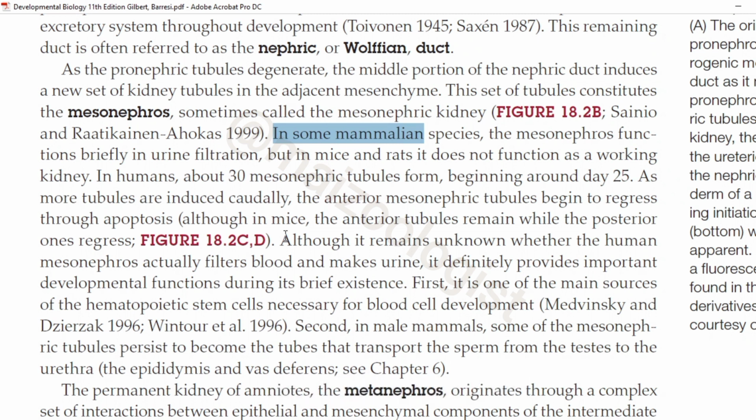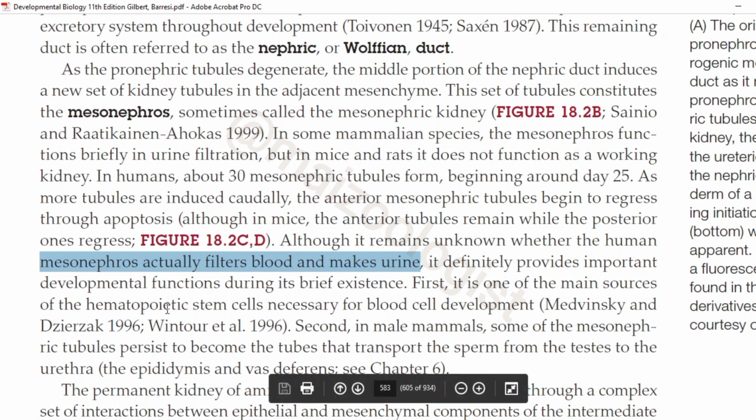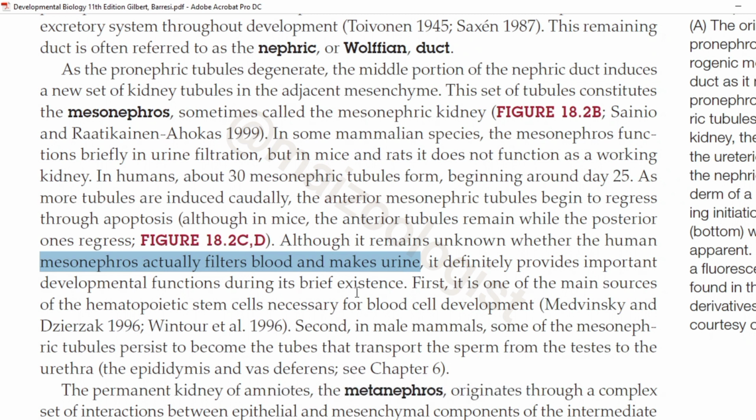Although it remains unknown whether human mesonephros actually filter blood and make urine, it definitely provides important developmental functions during its brief existence. The first function that mesonephros provides is that it is one of the main sources of hematopoietic stem cells, which are necessary for blood cell development.